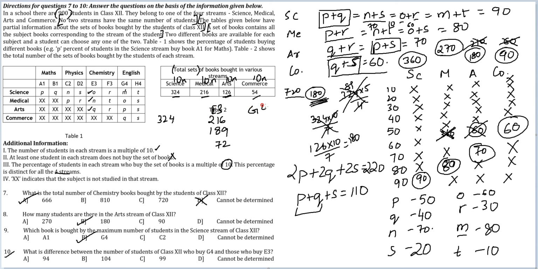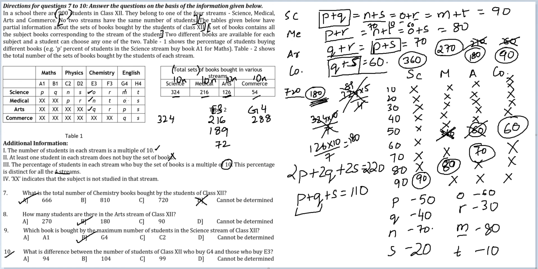Let's do the same thing for G4. 80% of 360 would be how much? 288. 36, 36, yes, 288. M is how much? 60% of 270.